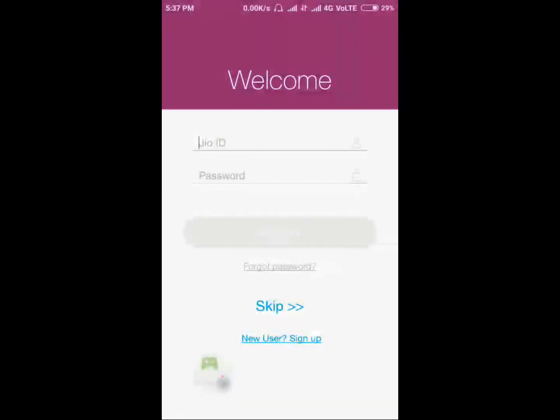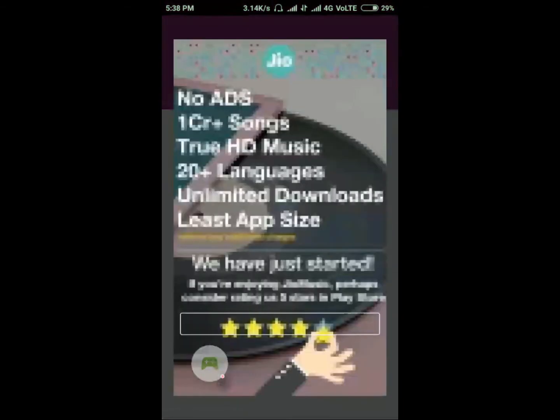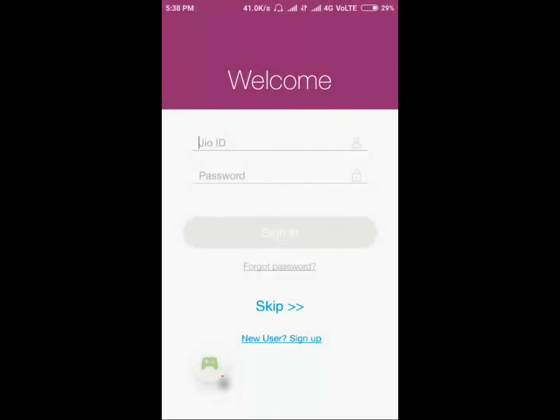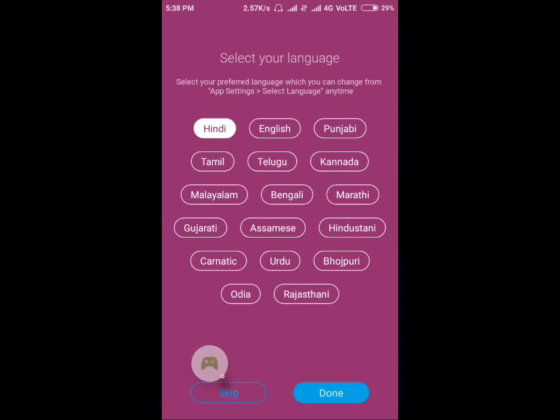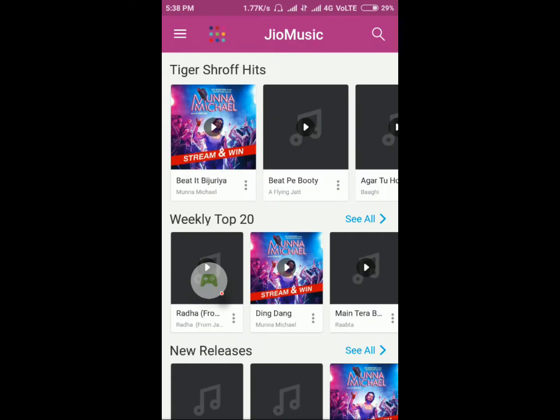And now open it and you will get this page. If you have a GUID you can put it here, but if you don't, then okay, this is an ad, just swipe it here. If you don't, then just skip this part as I did. You have to do nothing. And if you want to select your language you can, but I am not interested, so I just skip this page also. Okay, I got this screen.